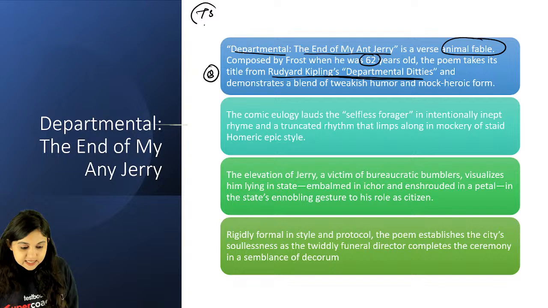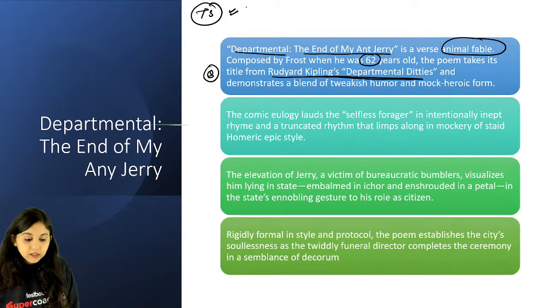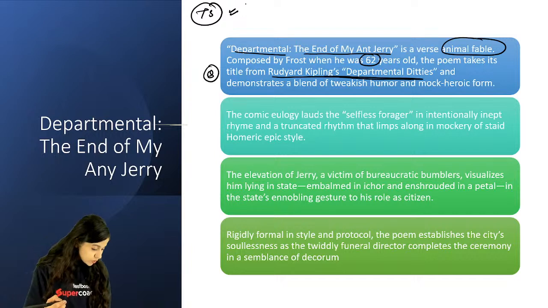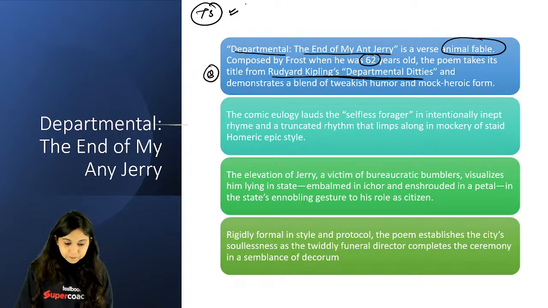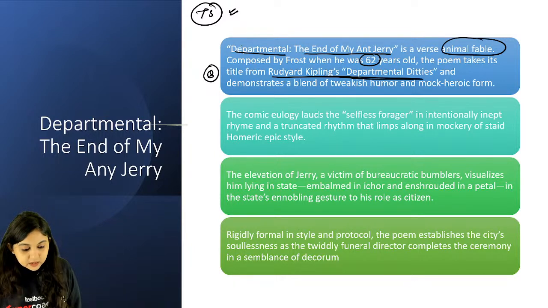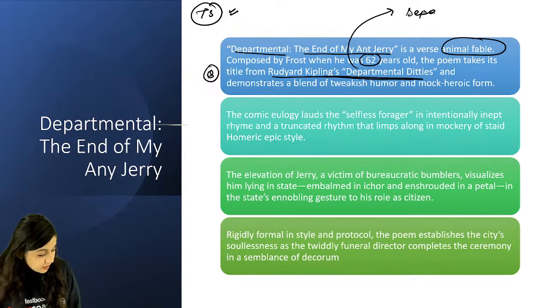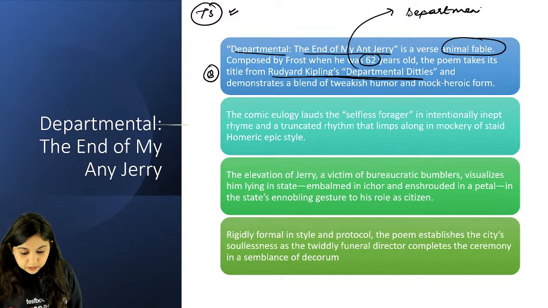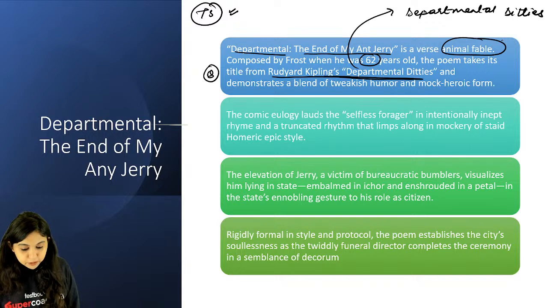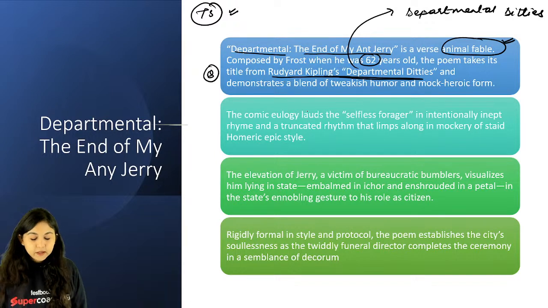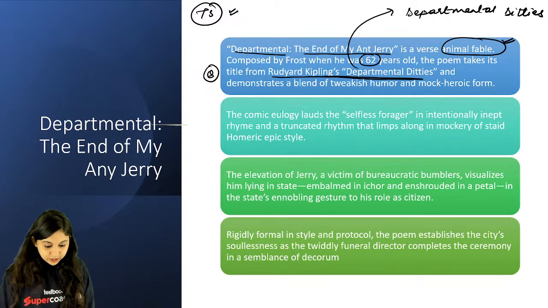So the poetry of T.S. Eliot, I had sent you the PDF. I hope you have skimmed through it, and you will be able to remember those things that we spoke about. Okay. So what are you able to see? The title is inspired by Kipling's Departmental Ditties. And it is an animal fable, of course. It is an oral way of writing.